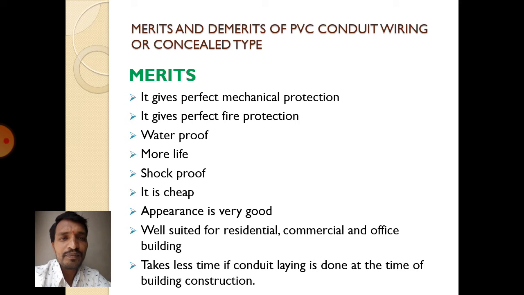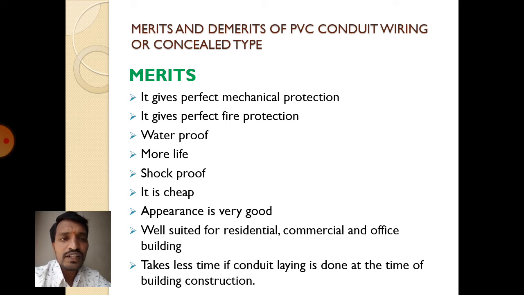It is cheap compared to metal pipes. It is more cheap. Next, appearance is very good. Appearance, for looking, is very good. Next, well suited for residential, commercial and office buildings. This type of wiring is well suited for residential, meaning household domestic purposes; commercial, meaning shopping complexes; and office buildings, school buildings, and so on.